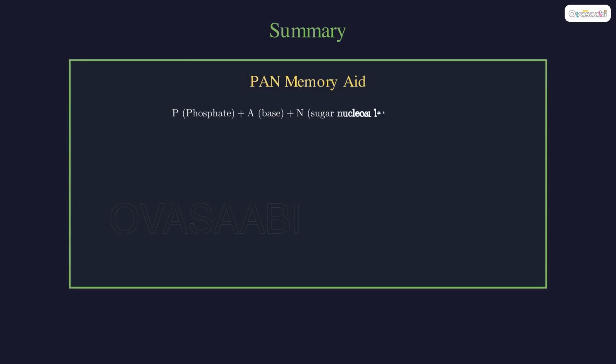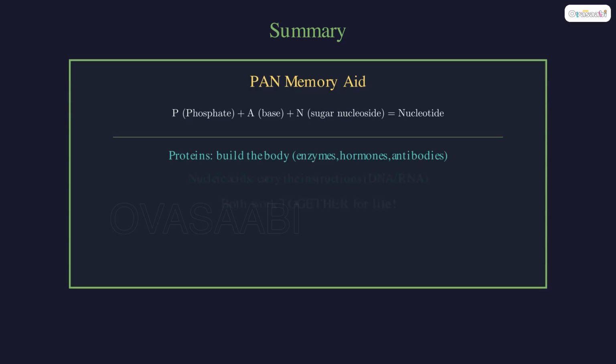Remember PAN, phosphate plus base plus sugar makes a nucleotide. Proteins build the body, while nucleic acids carry the instructions. Both work together for life.